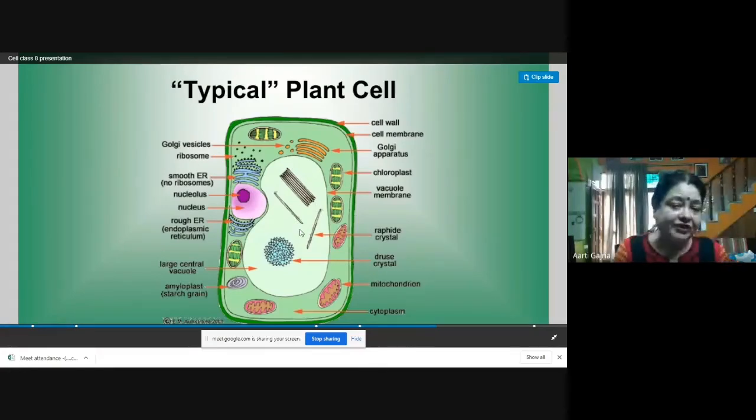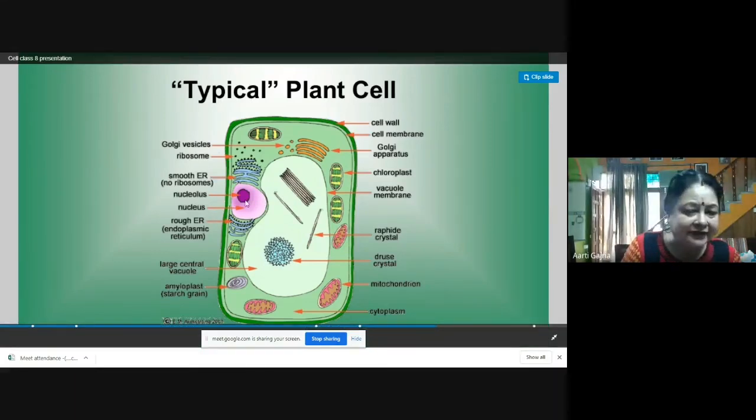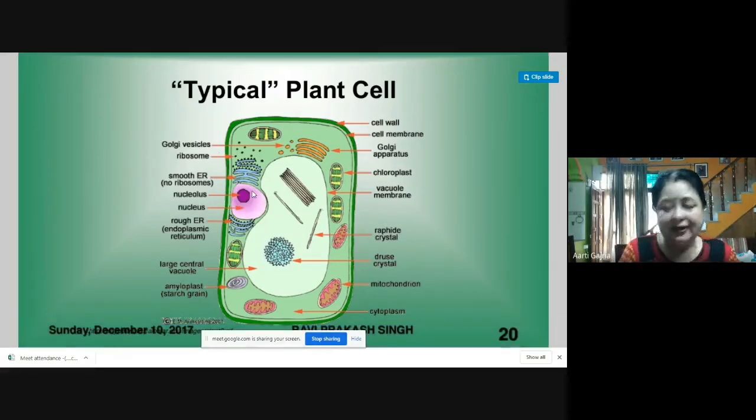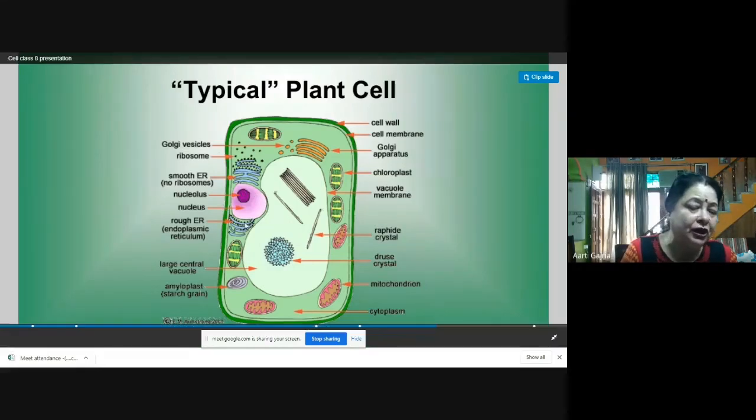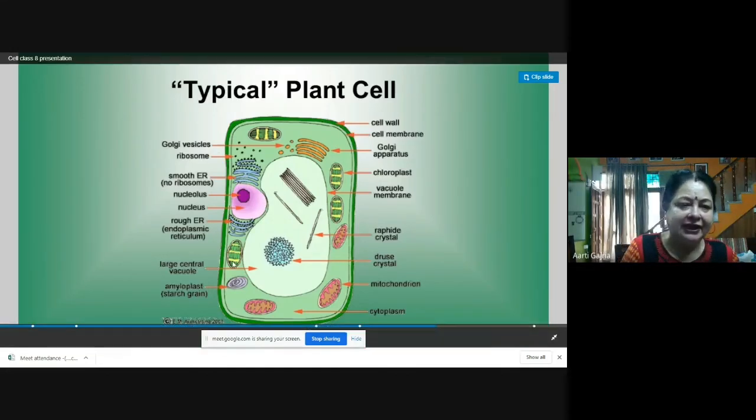Because of this vacuole, the nucleus is not in the center. The nucleus is at the side. In the animal cell, the nucleus was in the center, but here, because of this big vacuole, the nucleus is at the side. This is the nucleolus. This is the nuclear membrane. Then rough endoplasmic reticulum, smooth endoplasmic reticulum. Smooth means no ribosomes, rough means ribosomes are present. Then these are mitochondria.